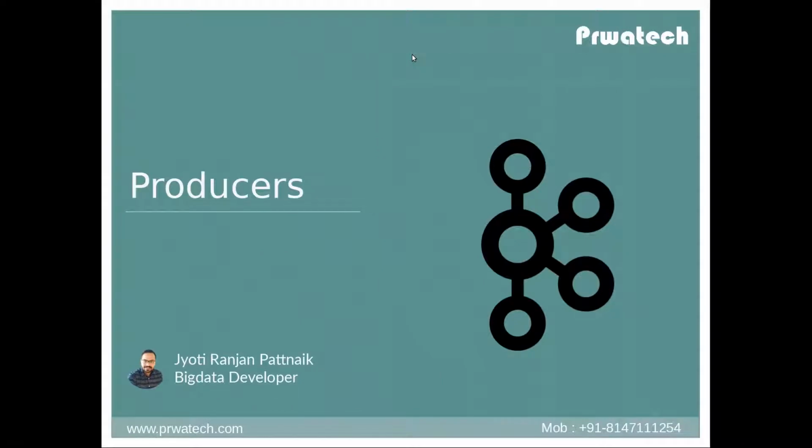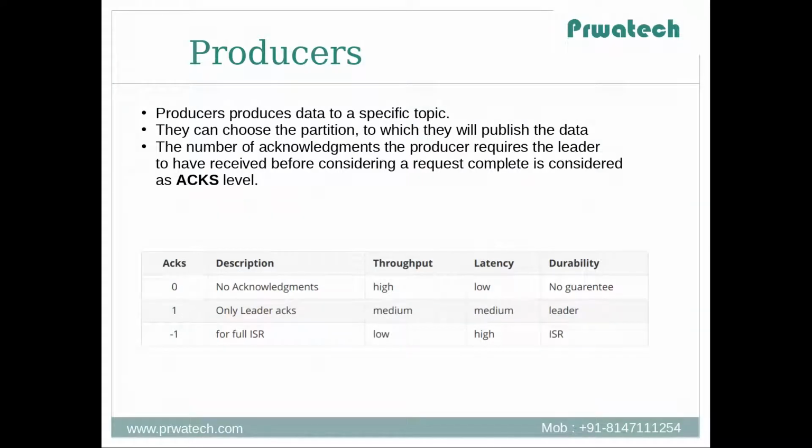Hello friends. So now we will discuss producers. Producers produce data to a specific topic. Also, they can choose the partition to which they will publish the data. The producer does this using a partitioner, which uses either round robin fashion to balance the load or a hash function. The partitioner ensures the same non-empty key will be sent to the same partition. If there is no key or the key is null, the partition is selected in round robin fashion by default.